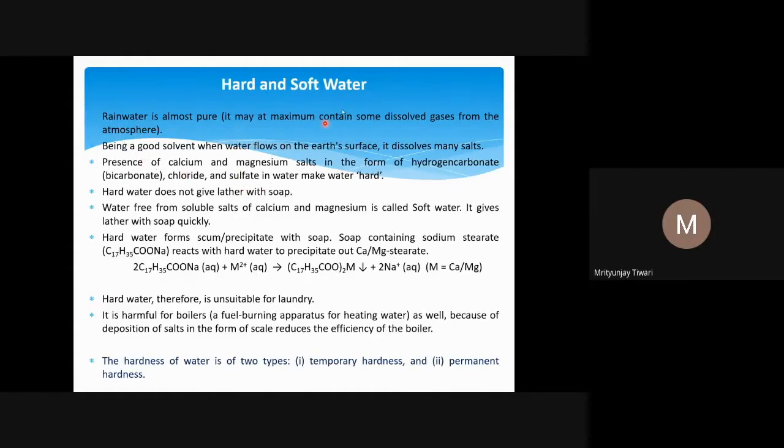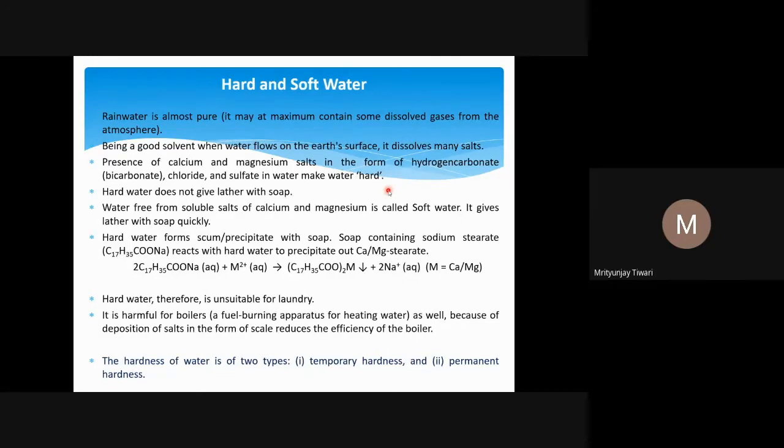If you want to make hard water softer, what do you need to do? We know that hard water does not give lather and soft water does. So what is the property of hard water which prevents it from giving lather with soap?